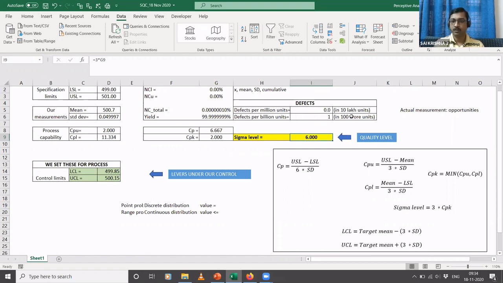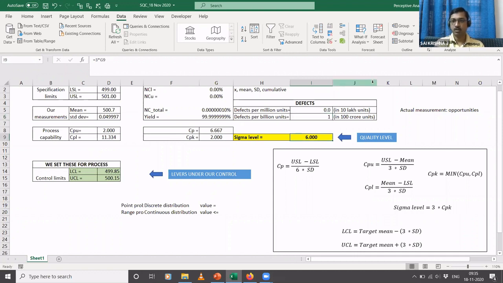So for example, if you manufacture 100 crore salt packets, only one of those packets should have a high weight or a low weight. Okay, so this is almost impossible to achieve. And so that's why the experts say that even if you set your process up to a 6 sigma level, over time it will fall to a level of 4.5 sigma.